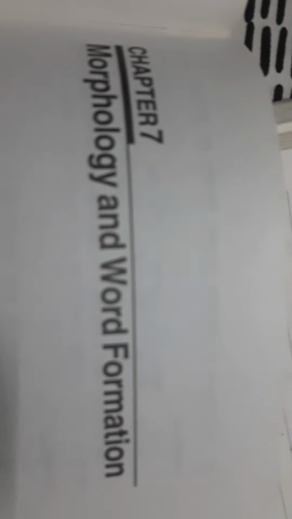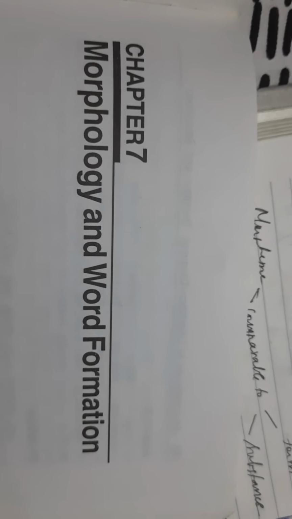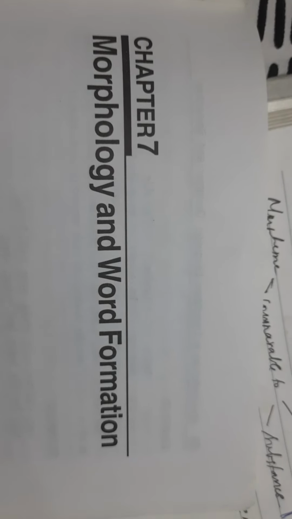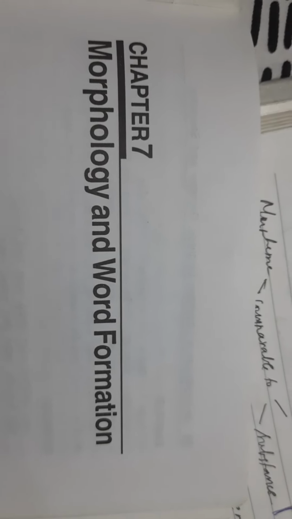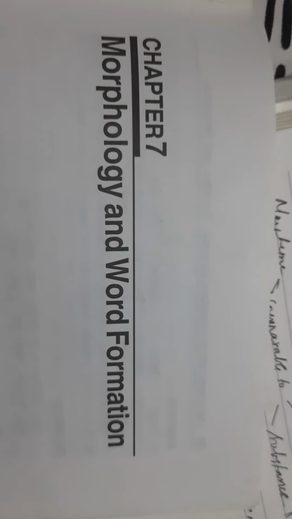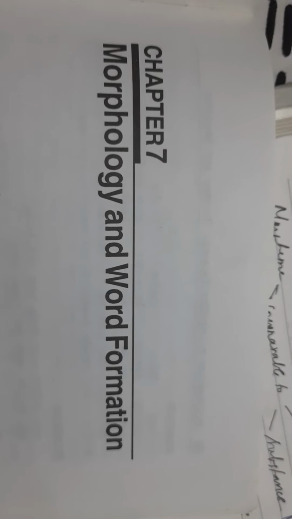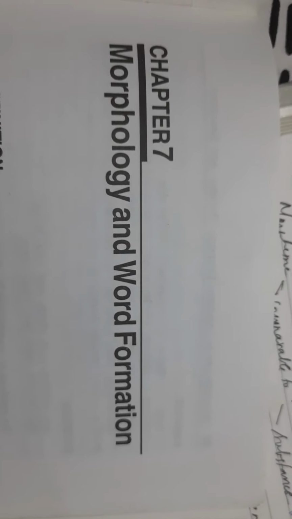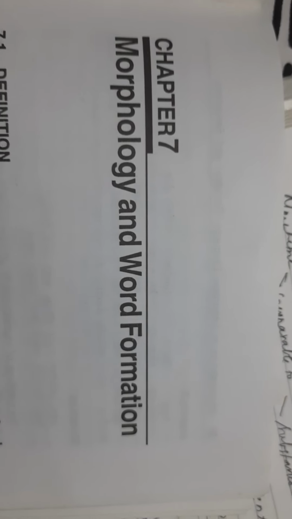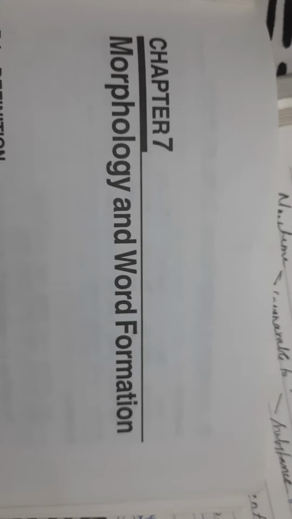Good morning, girls. So today we are going into chapter 7, which is titled Morphology and Word Formation. The main thing about this chapter is that it mainly concentrates on morphemes. Morpheme, apart from words, if you are defining it, you already know that it is a minimal, meaningful unit. In detail we will be seeing about morphemes, and apart from that word formation, how different types of words are formed. All those things we will be seeing in chapter 7 in detail. Clear?